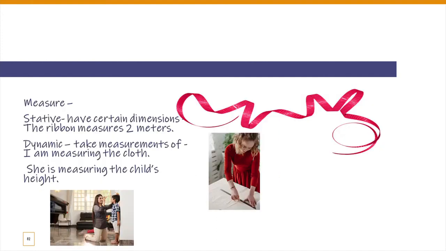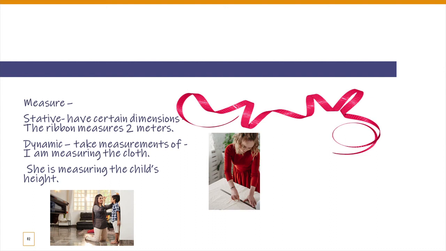So here we have another word, that is measure. Okay, so we had this in the previous videos as well. So words that reflect measure are stative. Here we have the stative and dynamic meaning. So when you have to talk about certain dimensions, stative is to have the dimensions. The ribbon measures 2 meters. Here you're talking about the length of the ribbon and not the physical action of measuring. So that is the stative meaning. So that's why you use only the simple present. This ribbon measures 2 meters.